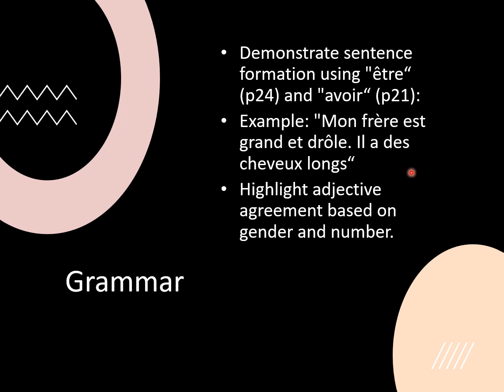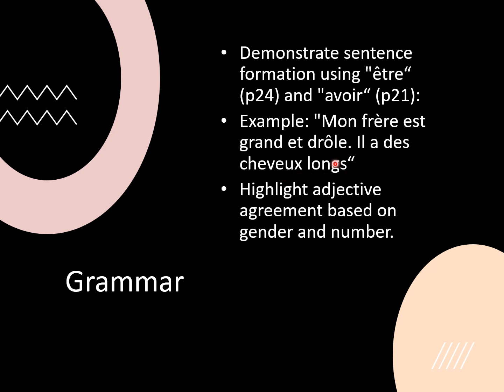For avoir, just be aware, but it's usually with être, because être pertains to specific characteristics. Avoir as well, but it tends to have that gender agreement and number agreement scenario going on. With avoir, in this case, long would have to agree with the cheveux, not necessarily the il, because we're describing what type of hair he has.